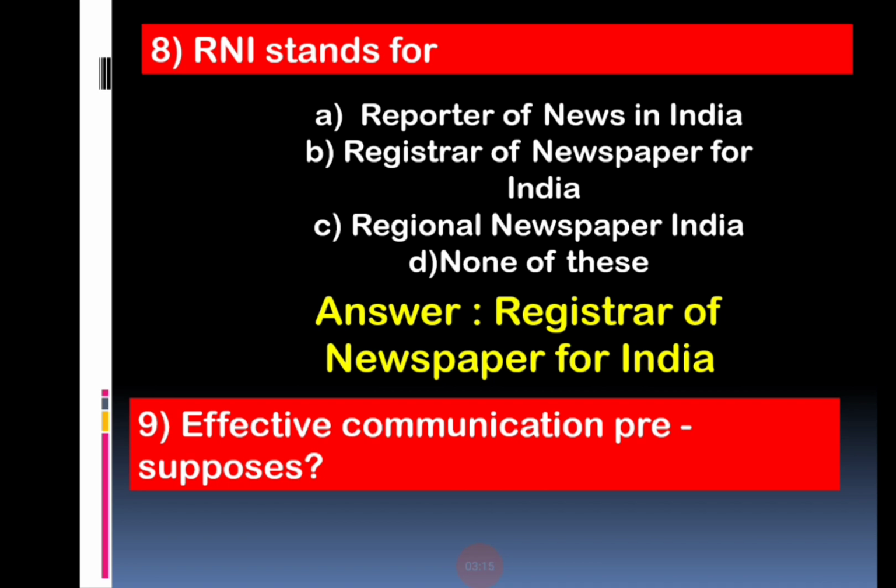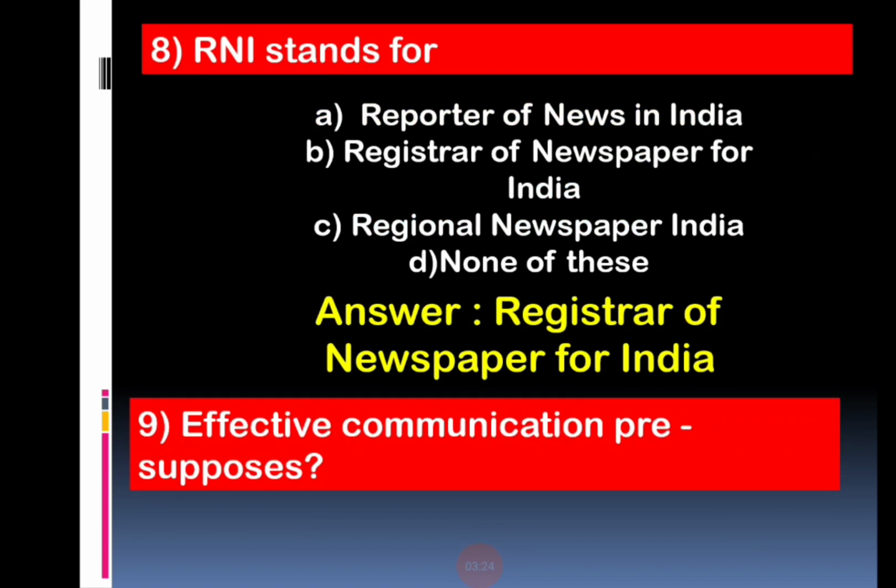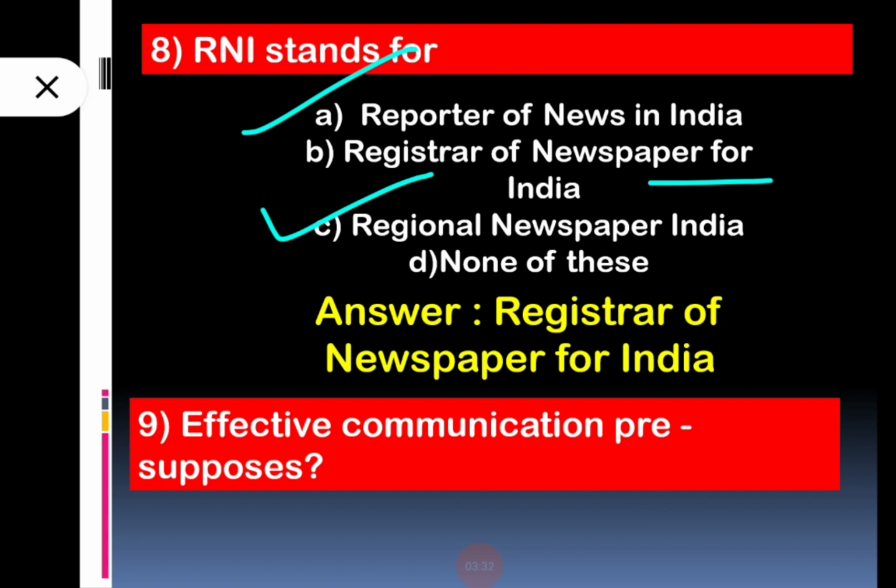RNI. So capital RNI stands for. So basically, what is the full form of RNI? The first option, reporter of news in India, register of newspaper for India, regional newspaper India, and last option, none of these. So the chapter is communication. So obviously, communication is related with the newspaper thing, and RNI basically stands for Registered Newspaper for India. So it is the full form of RNI. Okay, so option number B is the correct answer. And now going to the second last question.